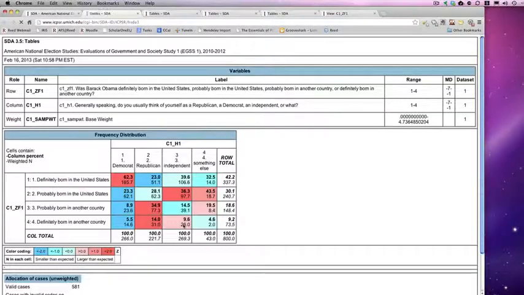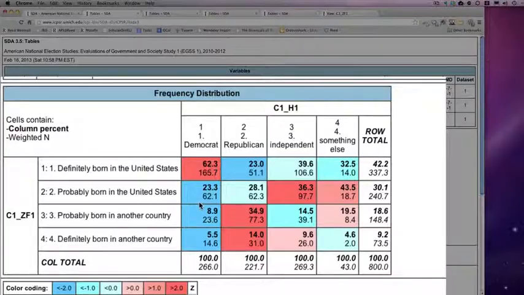If we run the table, and now we see that among Democrats, 62% of them thought Obama was born in the U.S., whereas among Republicans, only 23% thought Obama was born in the U.S., and 47% thought that he was born somewhere else. Independents are somewhat mixed.